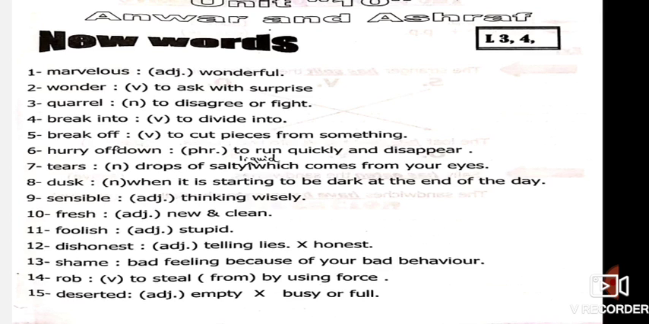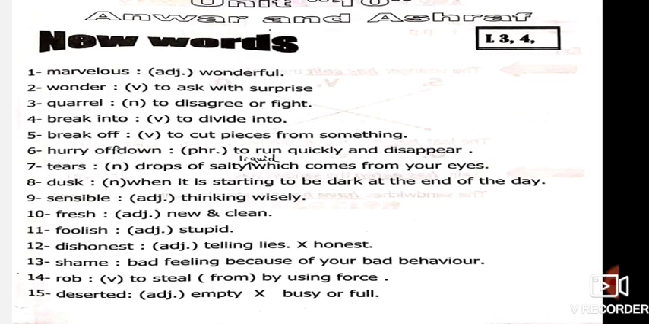Number 3, quarrel. Quarrel, I told you, means to disagree or fight. Like in the first term in our story, The Railway Children, Roberta and Peter were quarreling together about the rake. Do you remember?